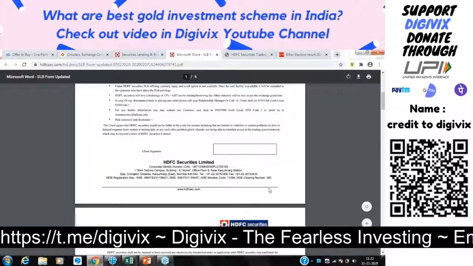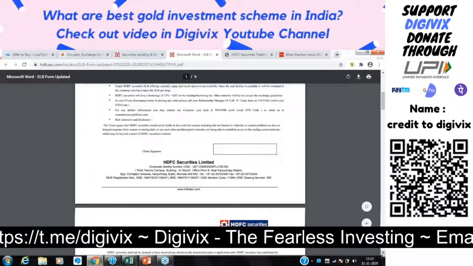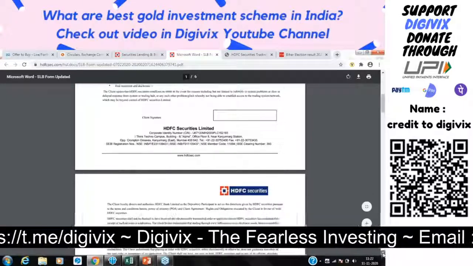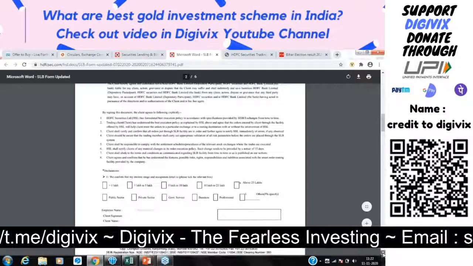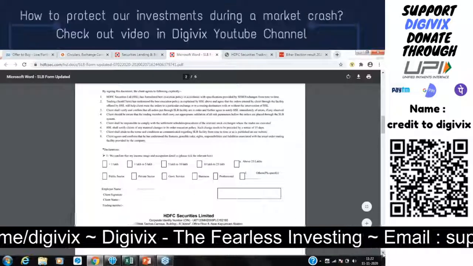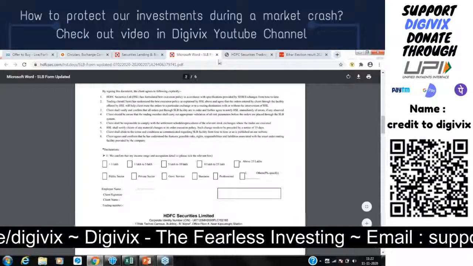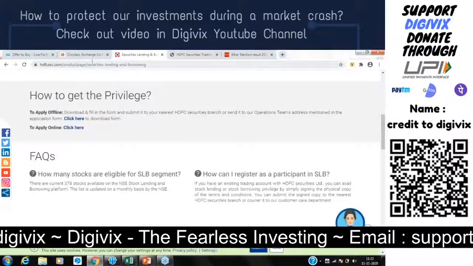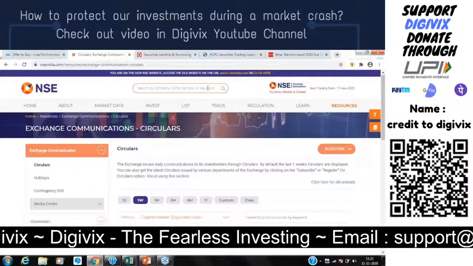You have to write to the operation team. So it will go to the operation team and they will update your privilege. So in case you're not comfortable with the online process, then you can go with the offline. But again, we will suggest you to go with the online process only, since it's smoother.